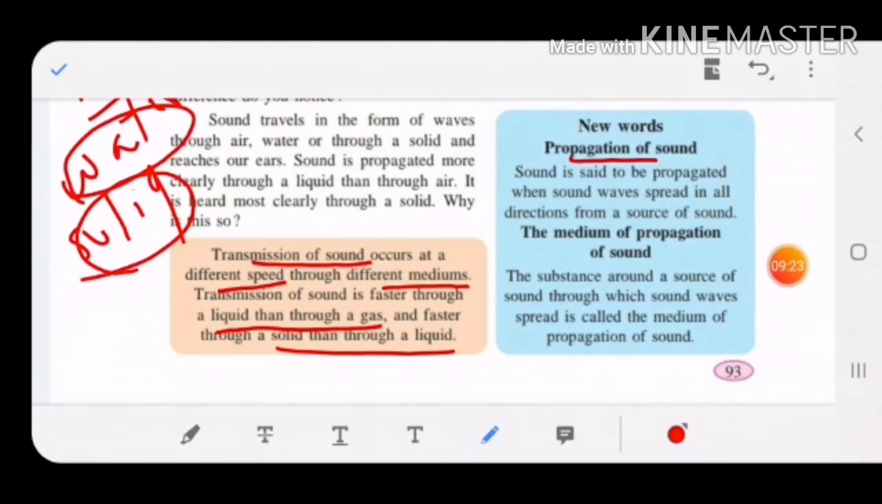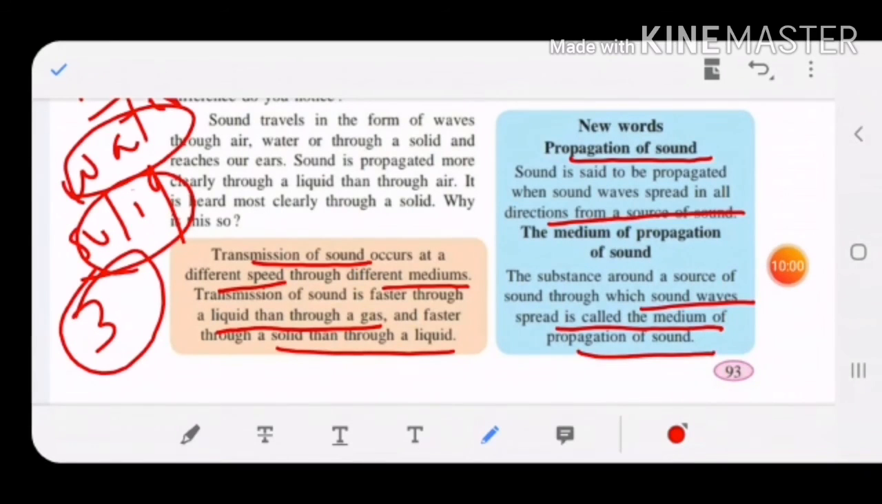New words, let us see. Propagation of sound means the speed at which the sound travels through different mediums. We have seen the three mediums, solid, liquid and gases, and propagation means how the speed differs. It is faster in solids as compared to liquids, and faster in liquid than in gaseous. Sound is said to be propagated when sound waves spread in all directions from a source of sound. The medium of propagation of sound is the substance around the source of sound through which sound waves spread.